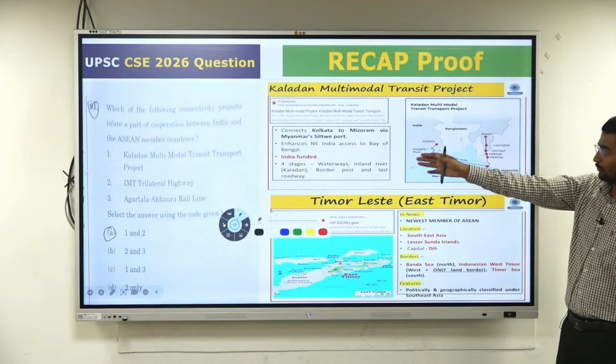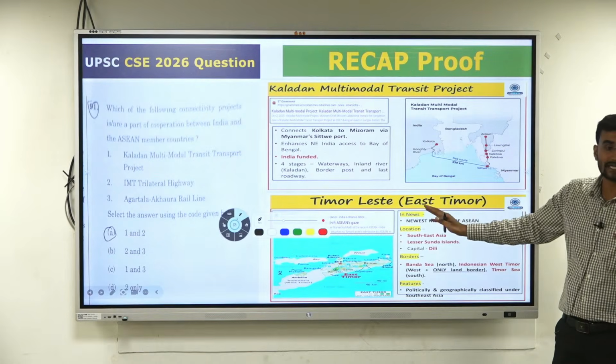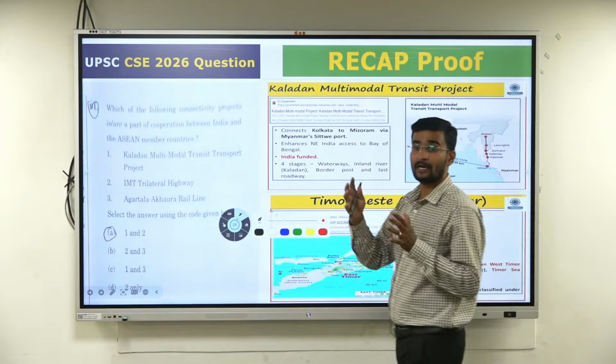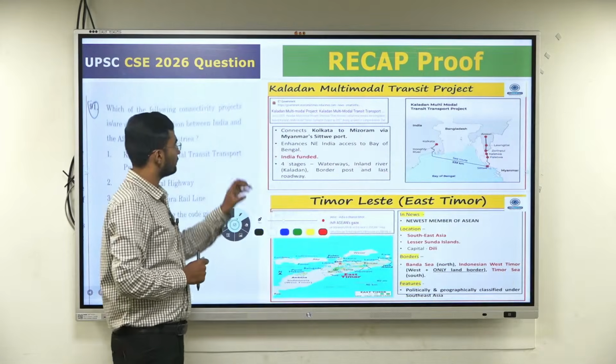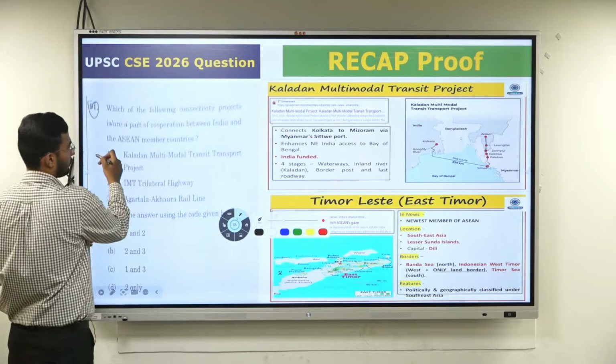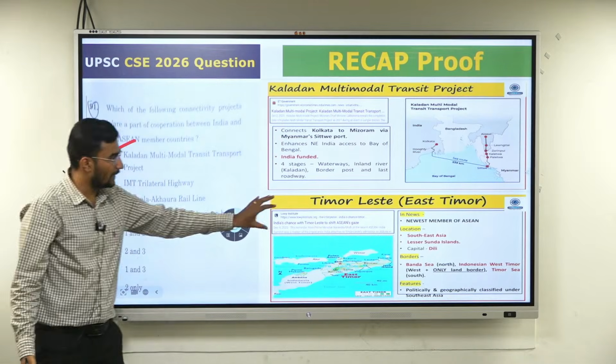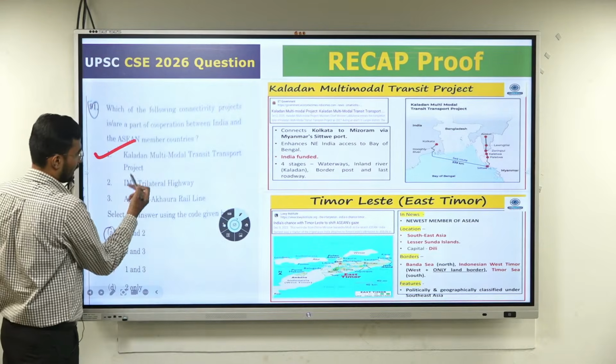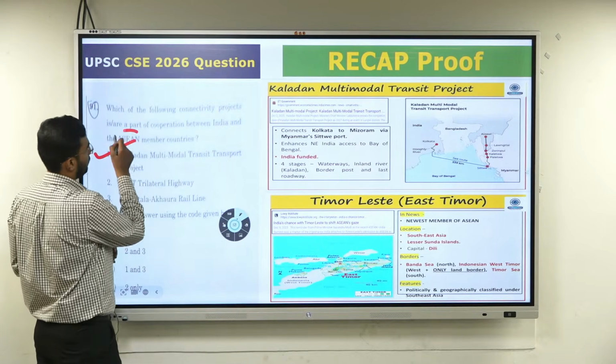It is Kaladan multimodal. We have discussed it, and discussed time or less also. Why Kaladan? Because the government has given a target saying that by 2027 we will complete this Kaladan multimodal. Is Kaladan? Direct question. Second one, Timor Leste. It is East Timor. It is majorly ASEAN.